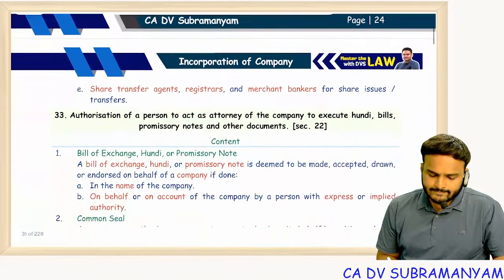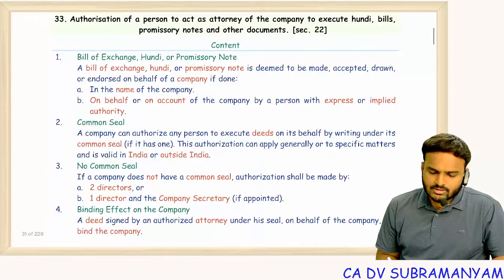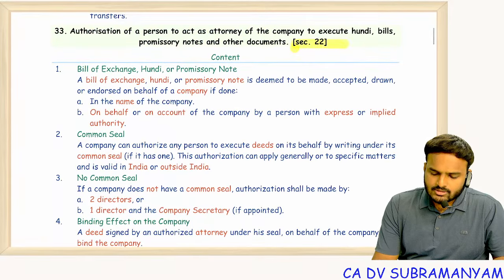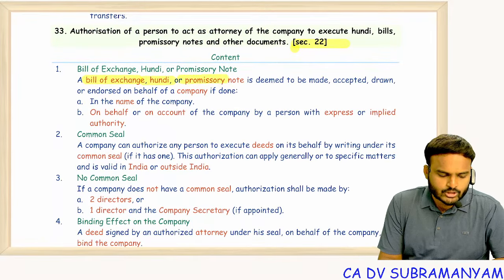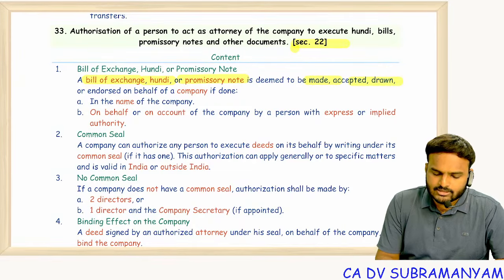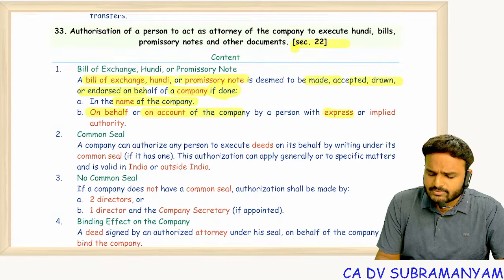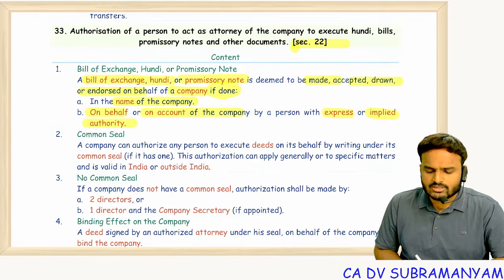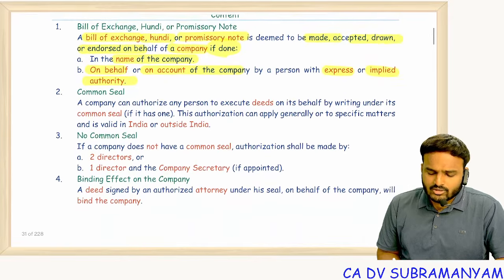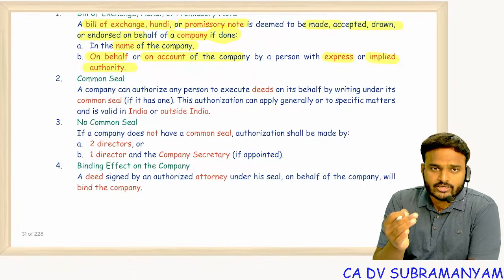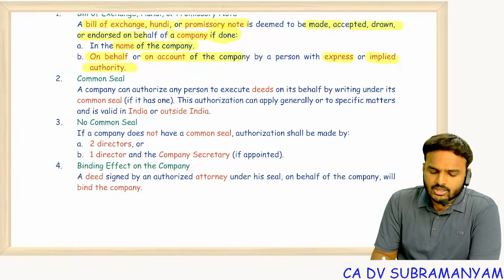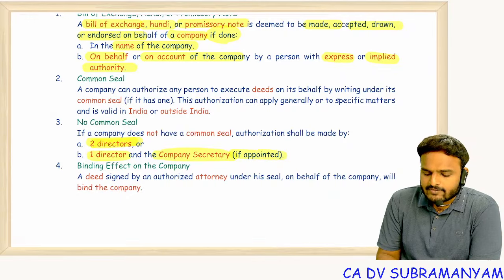Next one, section 22, the last one. Bills of exchange, hundis, promissory notes are deemed to be made, accepted, drawn or endorsed on behalf of the company if done in the name of the company or on behalf of or on account of the company by any person with authority, maybe express authority or implied authority. So how does that authority come? That power of authority, simply power of attorney document, should be signed by the 2 directors of the company or 1 director and 1 CS if CS is there.